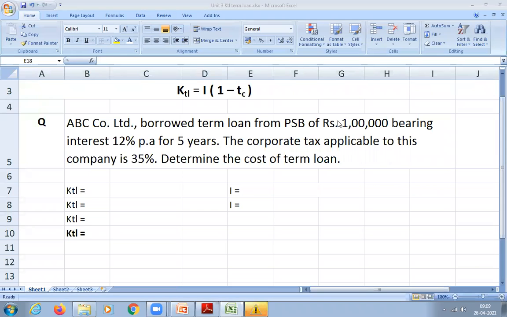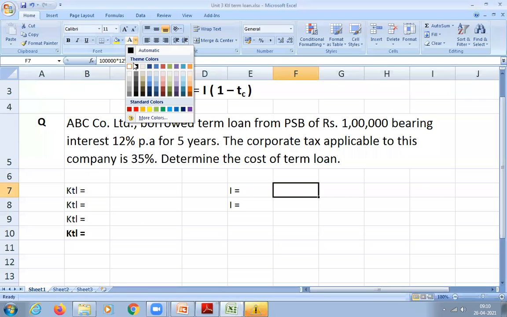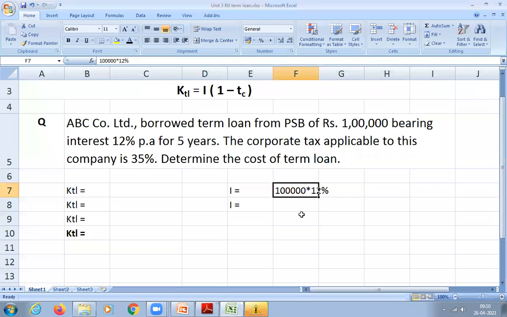That is interest, 12% on face value. Not face value, it is actually called principal amount. Recall the amount you are borrowing, the loan amount or principal amount. So 1 lakh into 12%. Correct? So please substitute the values. 1 lakh into 12%, how much will you get? 12,000. It is 12,000. You can do it even without using a calculator.